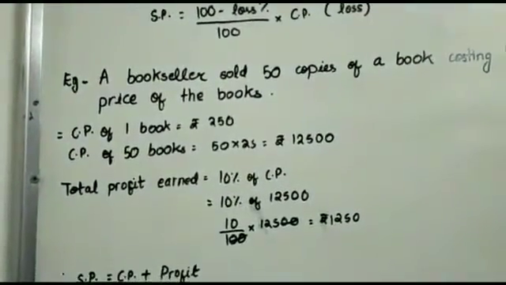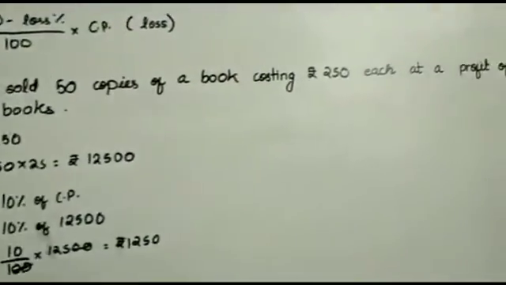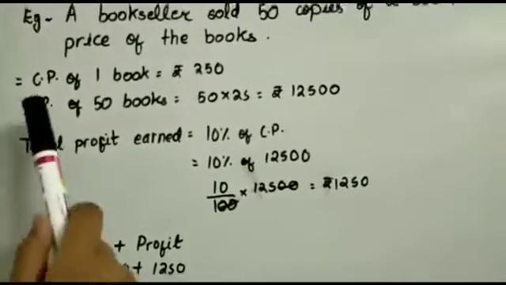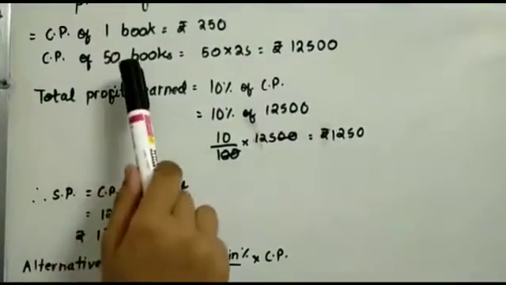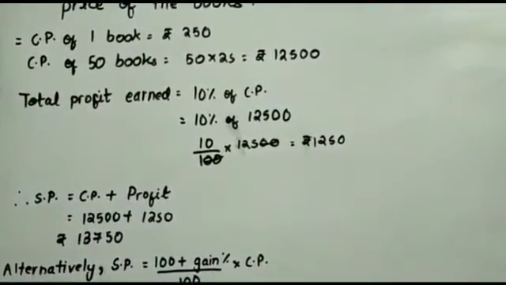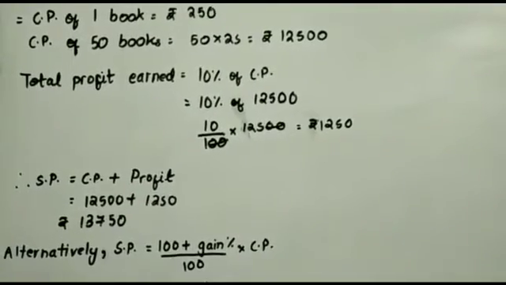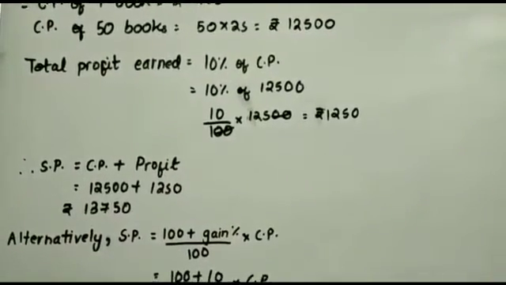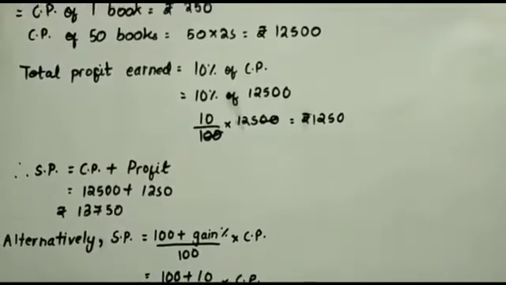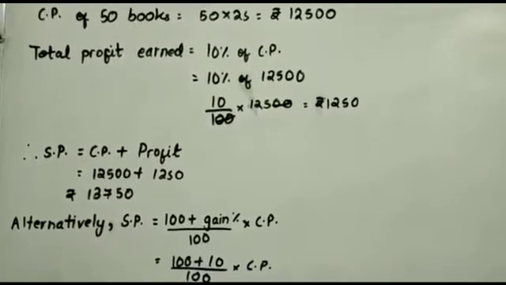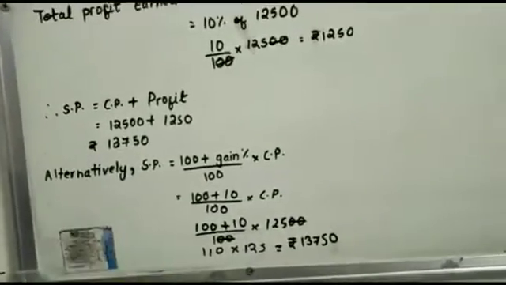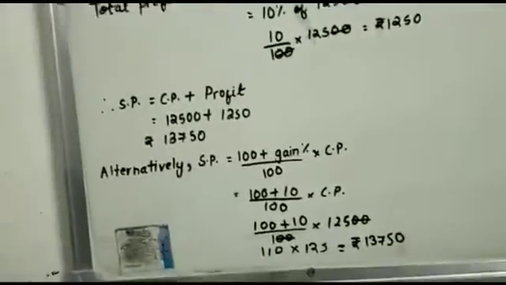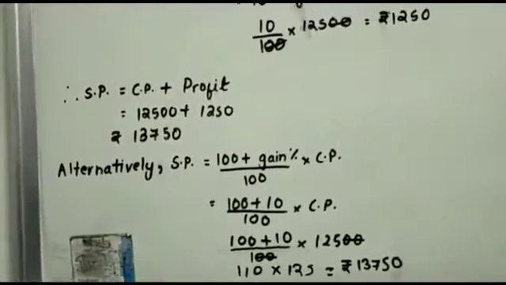Example: a bookseller sold 50 copies of a book costing ₹250 each at a profit of 10%. Find the selling price of the books. Cost price of one book equals ₹250. So cost price of 50 books equals 50 into 250, that is ₹12,500. Total profit earned equals 10% of cost price equals 10 divided by 100 into 12,500, and the answer is ₹1,250. Selling price equals cost price plus profit, and the answer is ₹13,750.